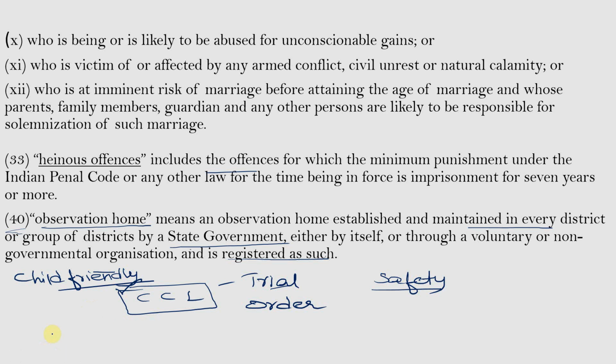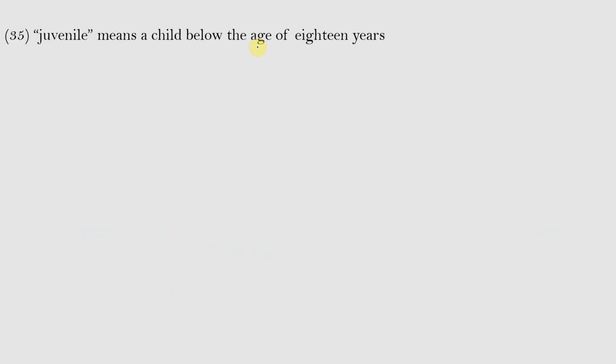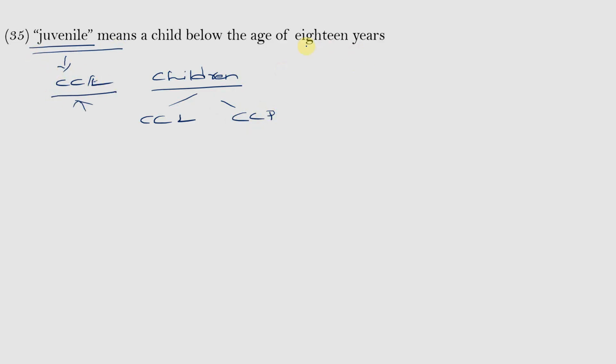And the next definition is juvenile. Juvenile means a child below the age of 18 years. So here juvenile in general means those children in conflict with law. The only difference between children, which we understood in the last class, is that children have a broader scope. It covers all kinds of children who are in conflict with law and also who need care and protection. But juvenile means only those children who are below the age of 18 years and who have committed any offence or are in conflict with law.